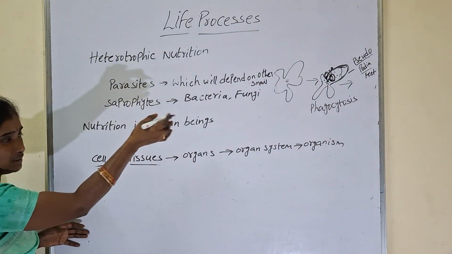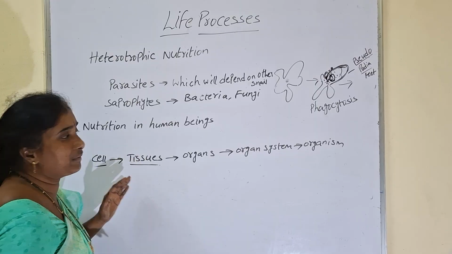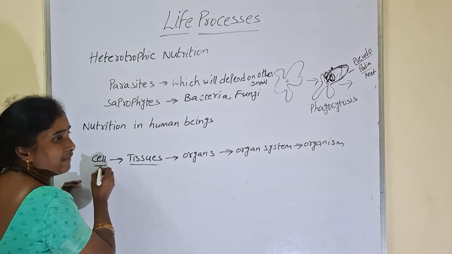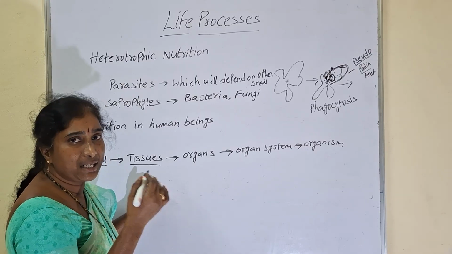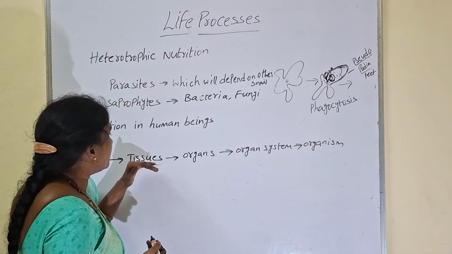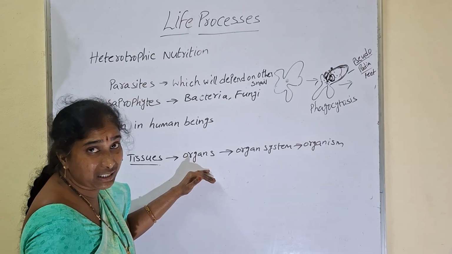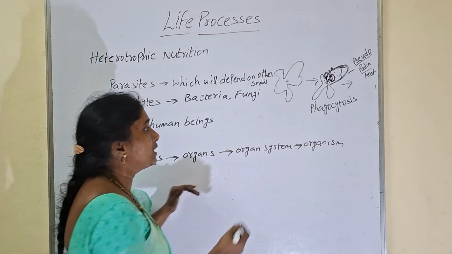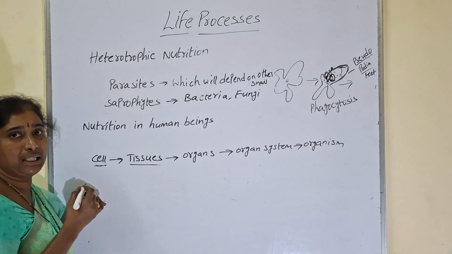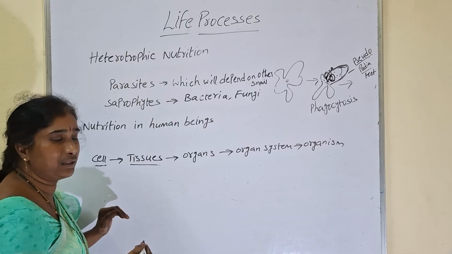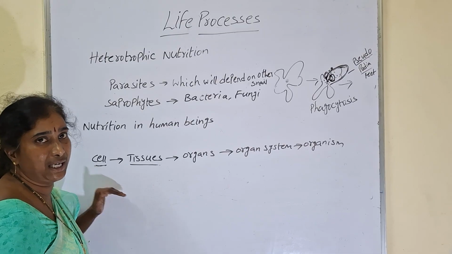Now, the basic unit of life. If it is a unicellular organism, a single cell performs all the functions. But in multicellular organisms, there is a division of work. Cell is the basic unit of life. A group of cells together form tissues. Tissues means a group of cells having similar structure and function. A group of tissues together make organs, maybe external or internal organs. A group of organs together make organ systems, and all the organ systems together form one organism. So the basic unit of life is the cell. Any living organism, unicellular or multicellular, is made of cells only. So the cell is called the structural and functional unit of life.